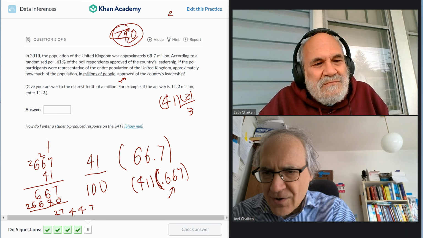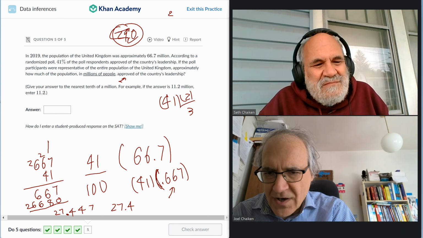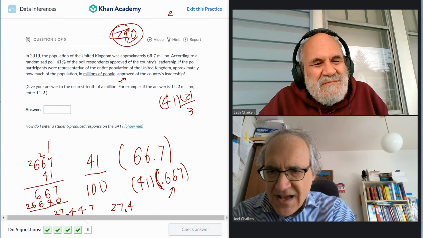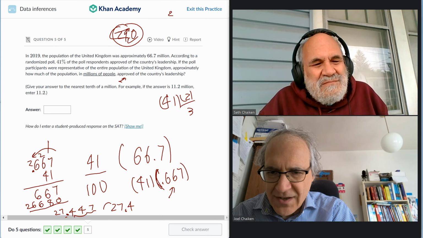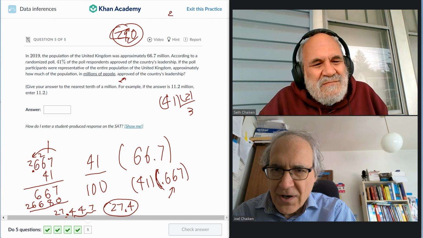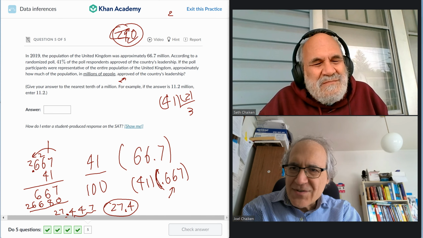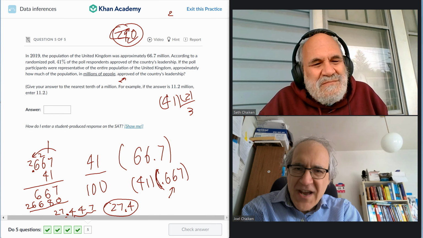Now we know that the answer is going to be this, so it's 27.4. I'm approximating. It's not the greatest thing to do. Philosophically, you really have 3 decimal places here, so you move the answer 3 decimal places. It's the same thing, 27.4.